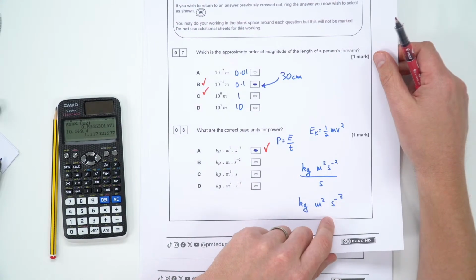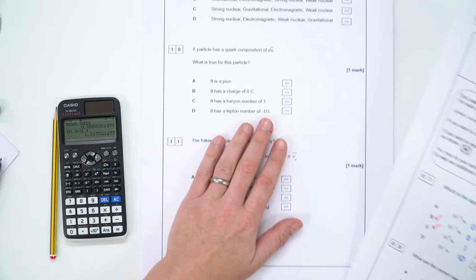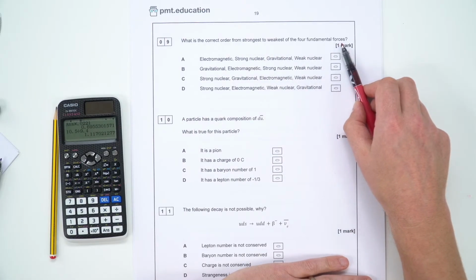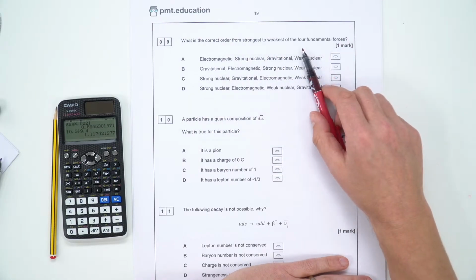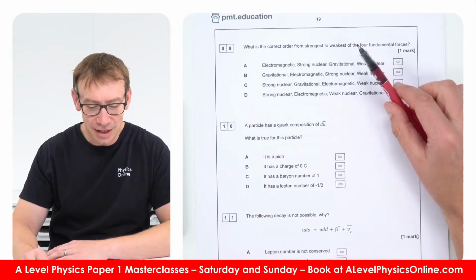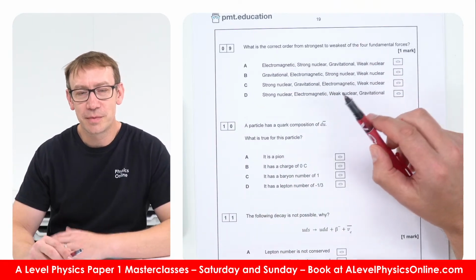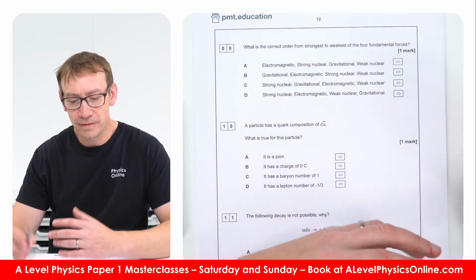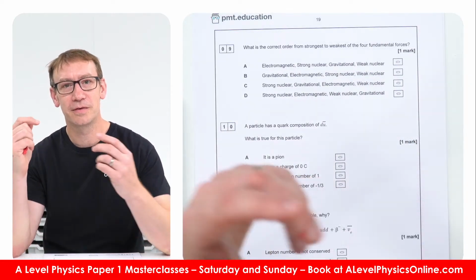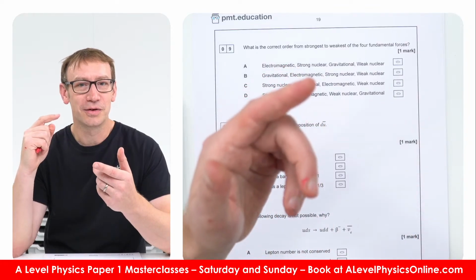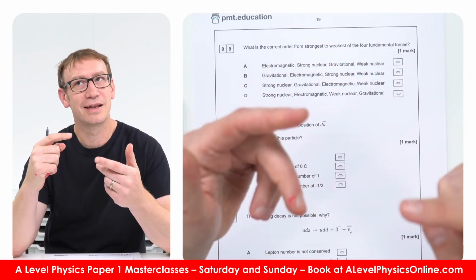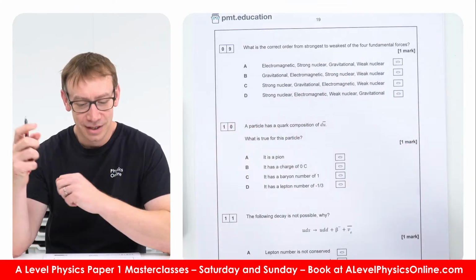Right. The next question, number 9. What is the correct order for the strongest to weakest of the 4 fundamental forces? I think this is something that AQA don't actually assess. I believe AQA only ask you to recall what the 4 fundamental interactions are, and they often call them interactions rather than forces. So you've got the strong nuclear interaction, the weak nuclear interaction, the gravitational interaction, and the electromagnetic interaction.